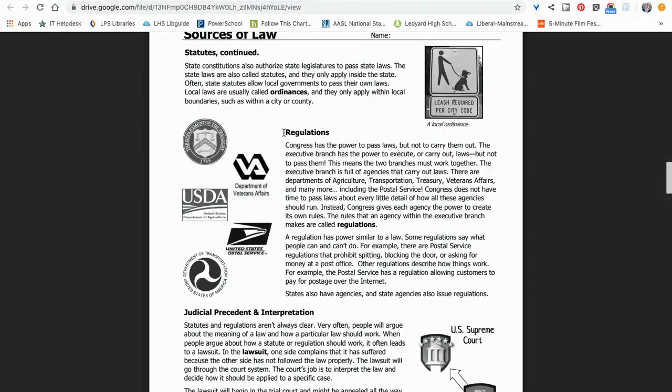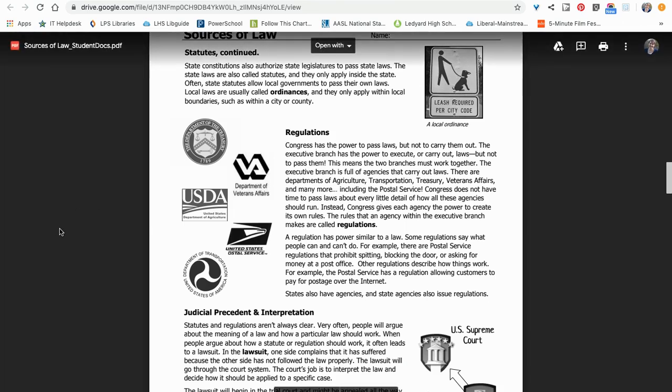For example, there are Postal Service regulations that prohibit spitting, blocking the door, or asking for money at a post office. Other regulations describe how things work. For example, the post office has a regulation allowing customers to pay for postage over the internet. States also have agencies, and state agencies also issue regulations. So this could be at the federal level or the state level.